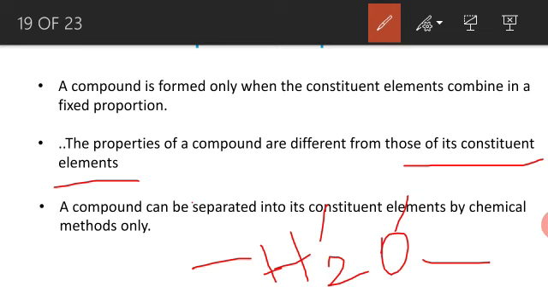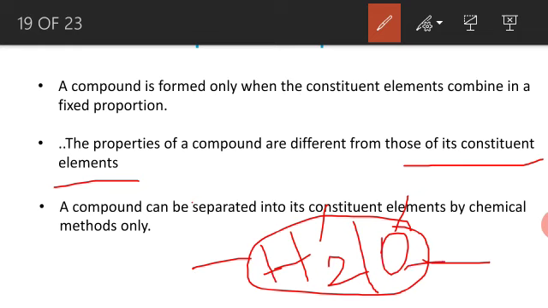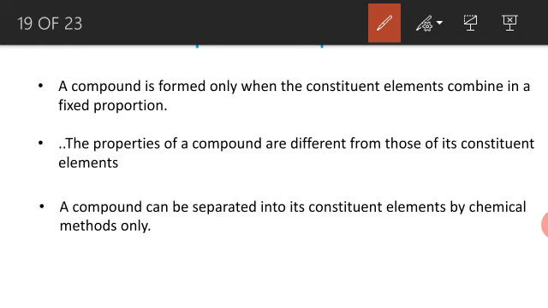The constituent elements are different from the compound. Water has its own character, but the constituents have other characters. Oxygen has a different character and hydrogen has a different character.